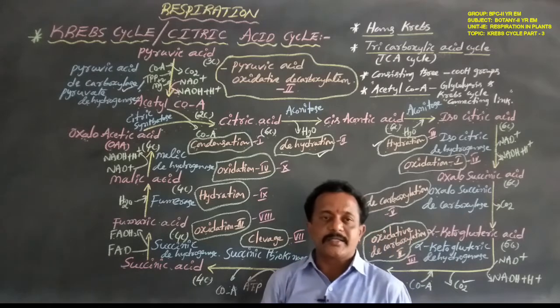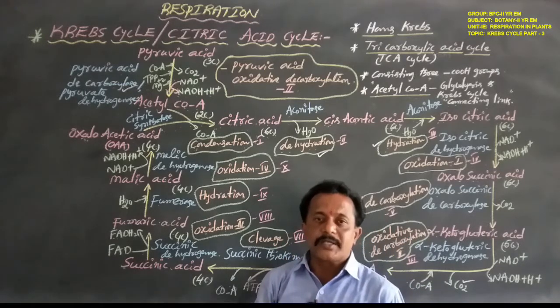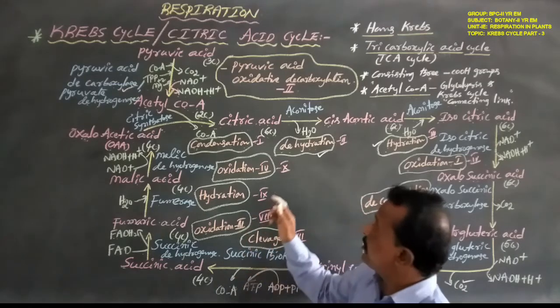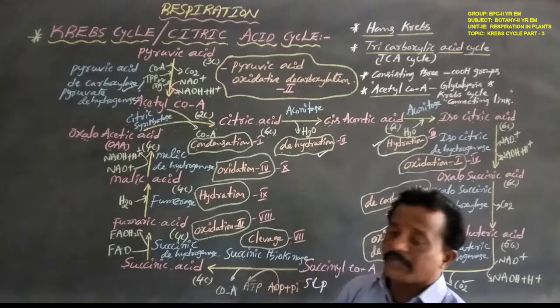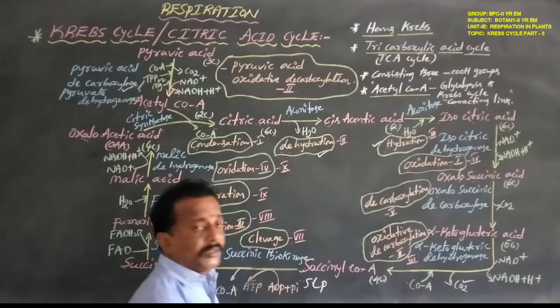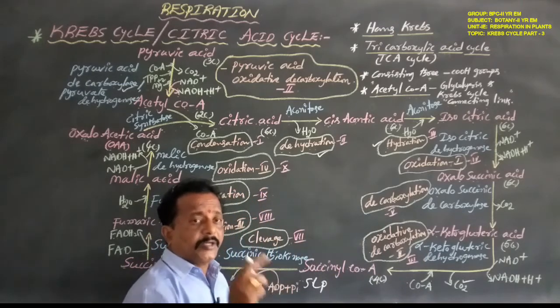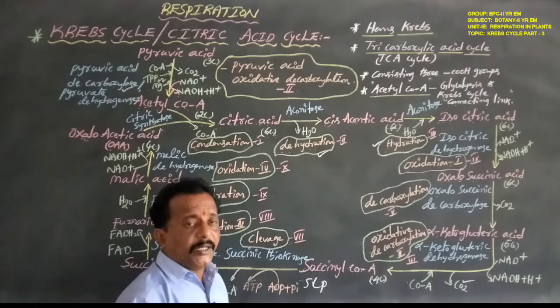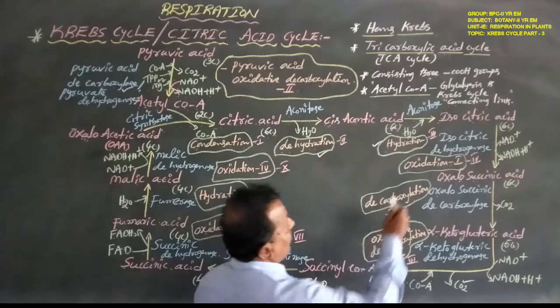So glycolysis has only oxidation 1, but the Krebs cycle has more oxidations. How many oxidation reactions are here? 4 oxidation reactions are here. In glycolysis, oxidation reactions are present only 1. In the Krebs cycle, oxidation reactions are present in 4. So this is oxidation 1.